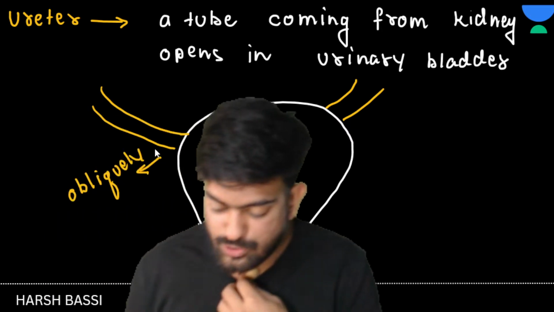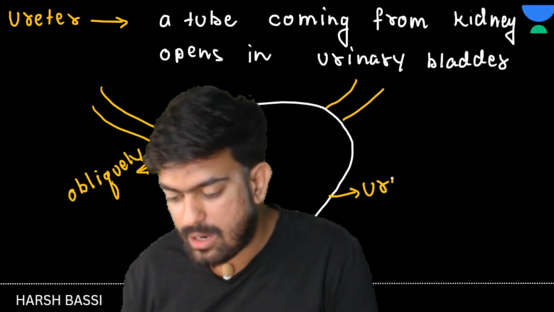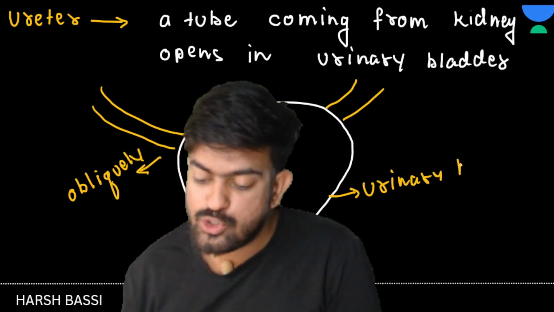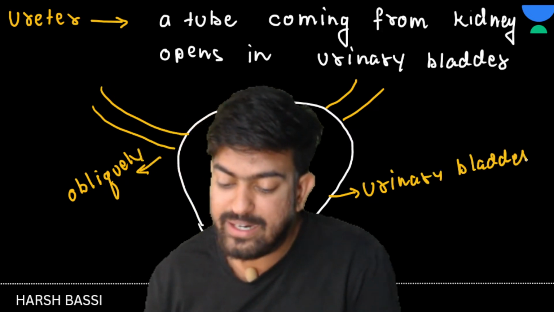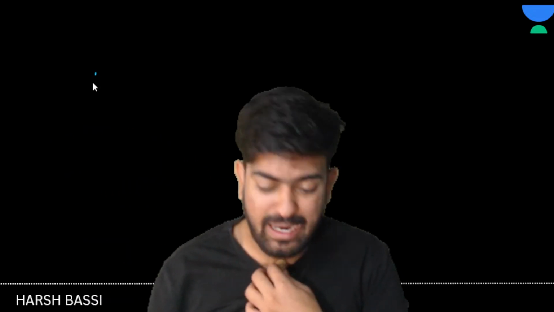Now, next we have the urinary bladder. Let us talk about the urinary bladder. So what's the function of the urinary bladder, sir? The function of the urinary bladder is to store urine. Just imagine that if you didn't have the urinary bladder, then what would happen? Drop by drop urine is formed, so half of the time we would be in the washroom. Yes or no?